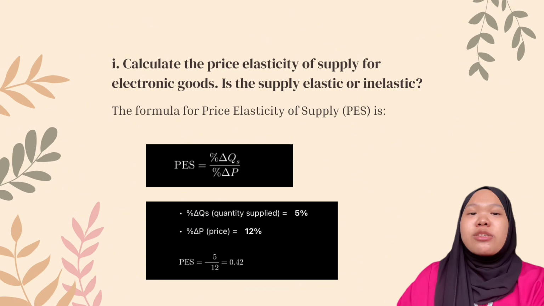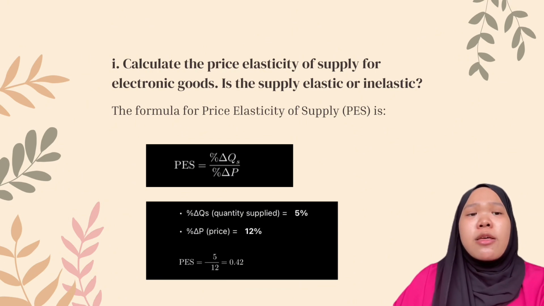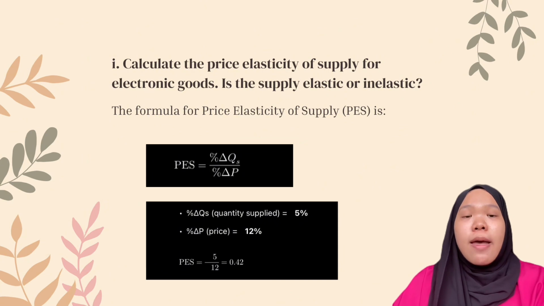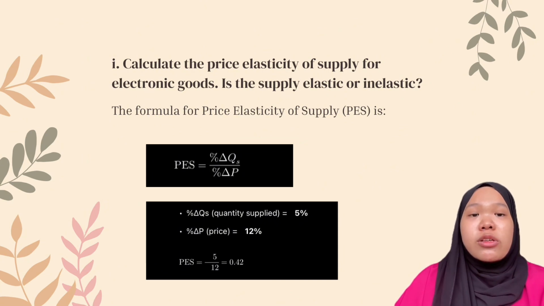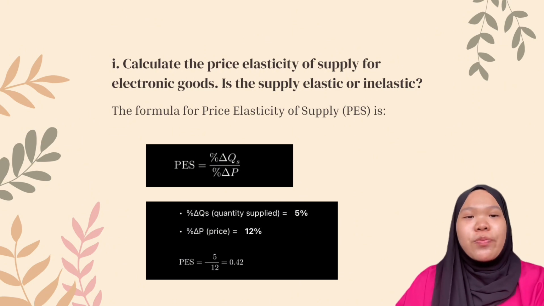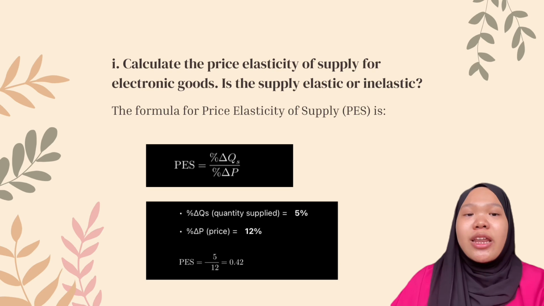The price increased by 12%, but the quantity supplied increased by only 5%. So, PES equals 5 divided by 12, which equals 0.42. This result is less than 1, so it is inelastic.